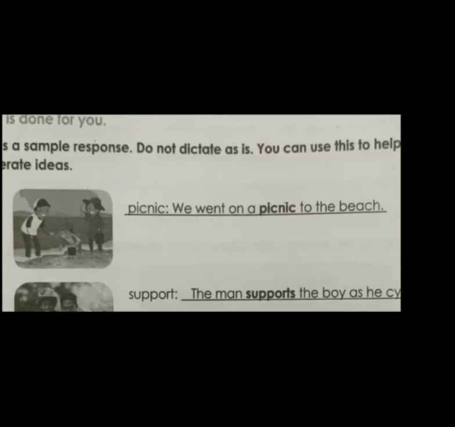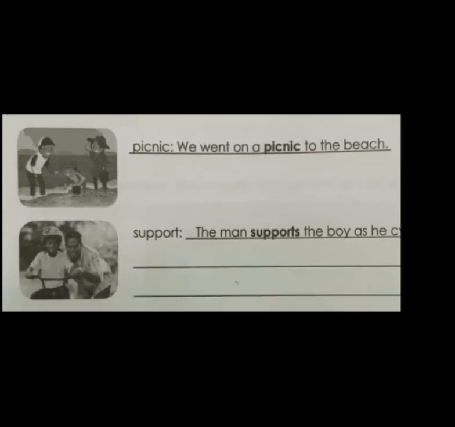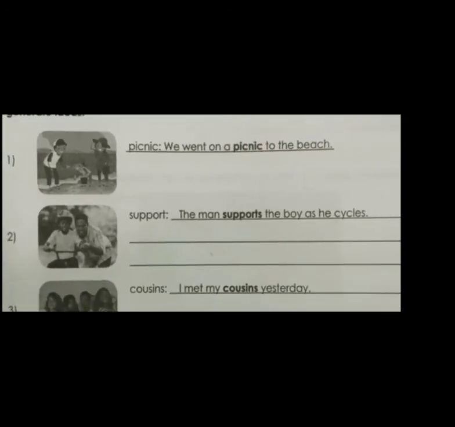Okay, we went on a picnic to the beach. Or you can frame another sentence also. We went on a picnic to anywhere you can write. Okay, now second one. What do you see in this picture? Father is helping the boy to run the cycle, do cycling.